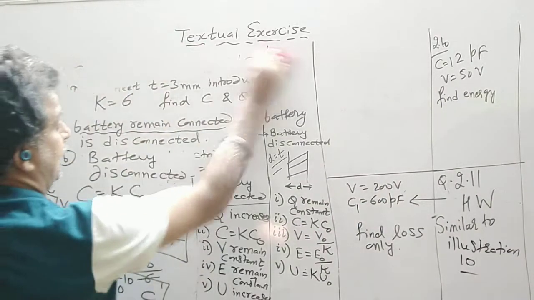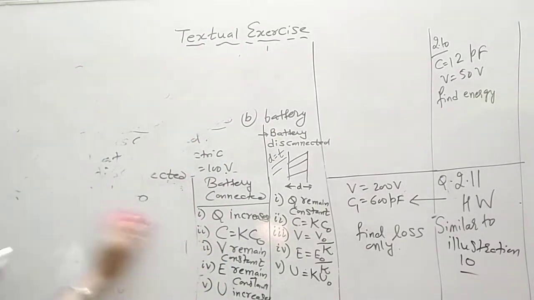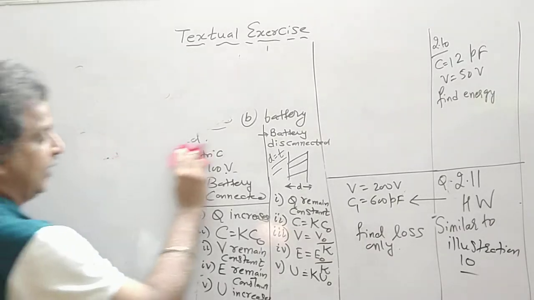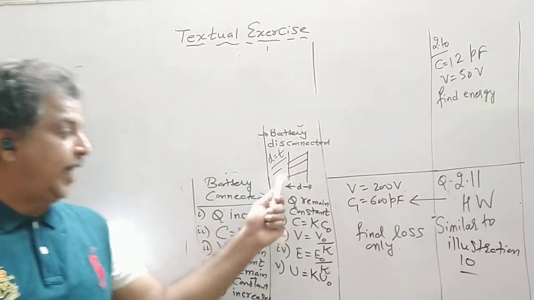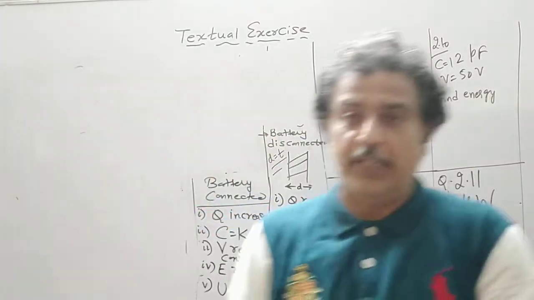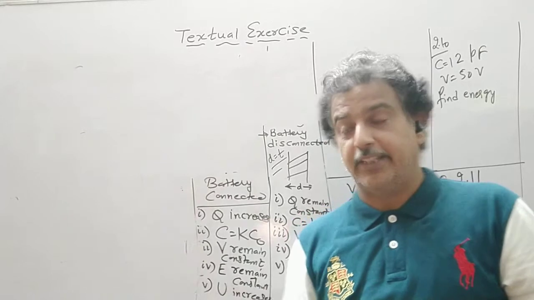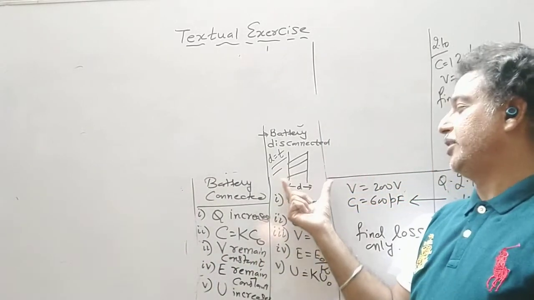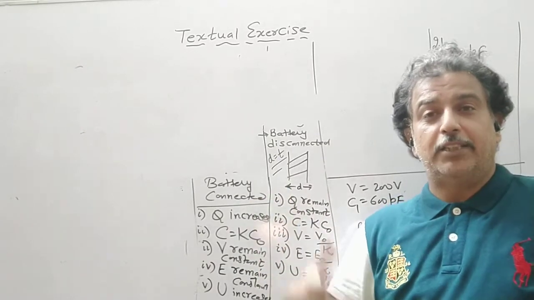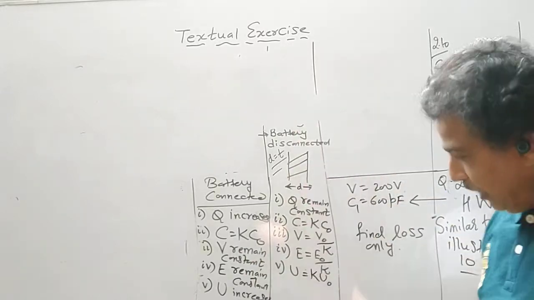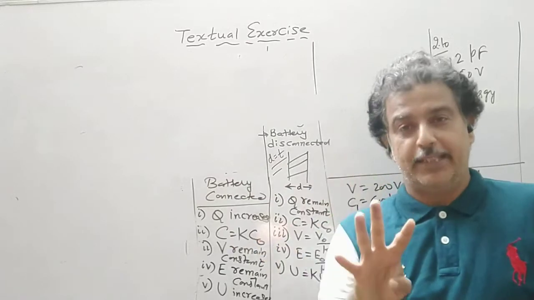You go through this numerical and try to remember these two tables, and again this is the situation when the entire space between the two plates of the capacitor is filled with the dielectric. There are other cases. Suppose here the mica sheet distance was 3 mm, mica sheet also of 3 mm. If the mica sheet is of 2 mm, then this formula will also change. So overall we have 4 cases now.